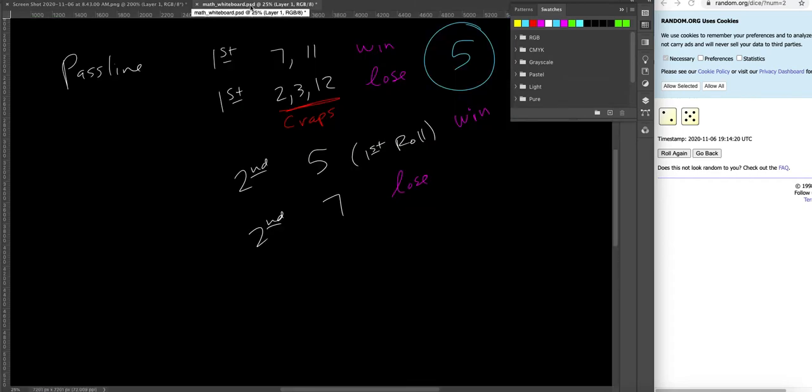Now, I want to take a little bit of a break from explaining the rules and just explain how rolling 2 dice works.